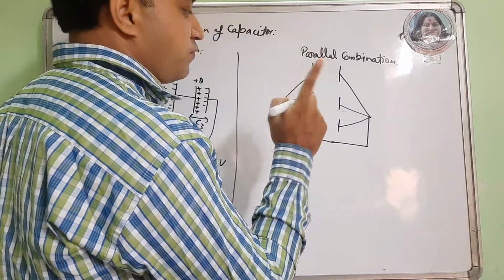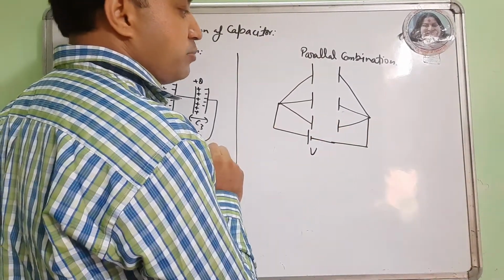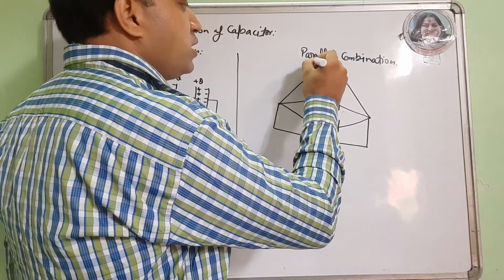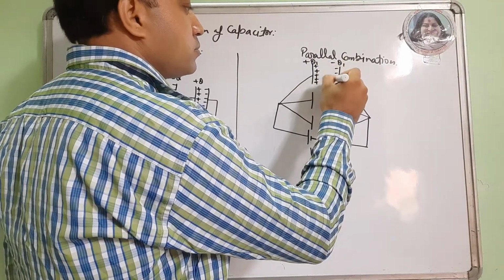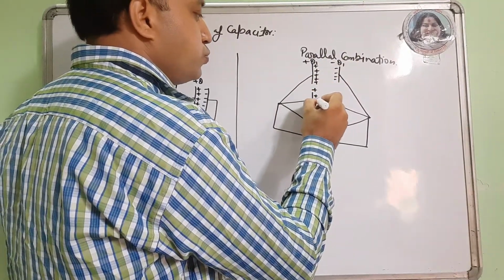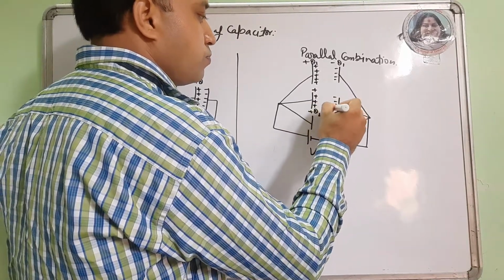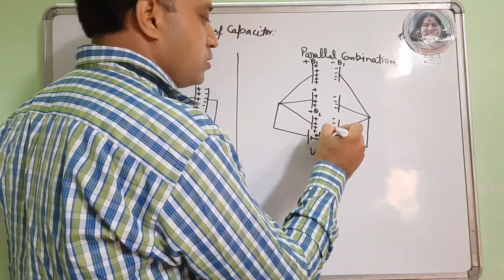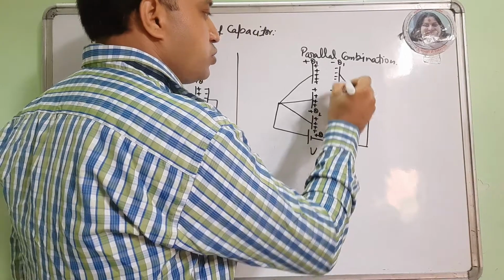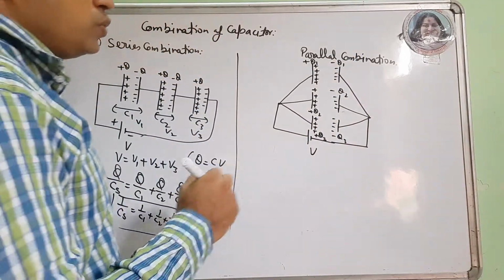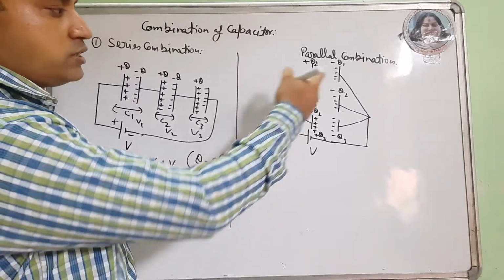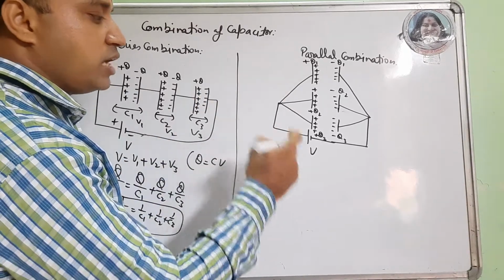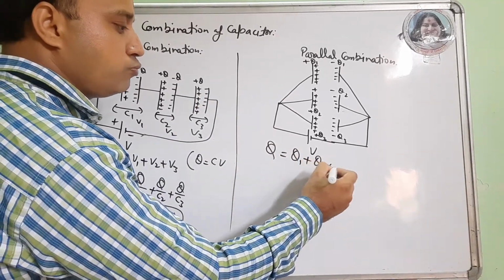Suppose now the charge is different, but in a parallel combination the voltage across each capacitor remains constant. So the plates carry plus Q1, plus Q2, plus Q3, and minus Q2, minus Q1 and so on. Now suppose the total charge flowing through the circuit is Q. Applying charge conservation, Q is Q1 plus Q2 plus Q3.